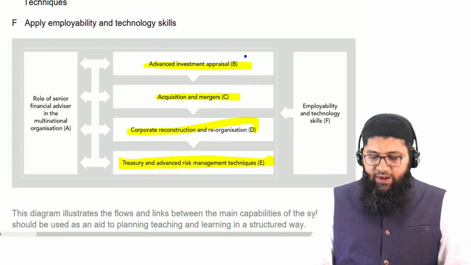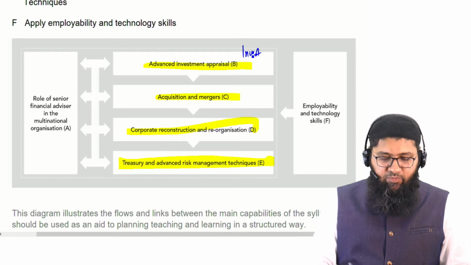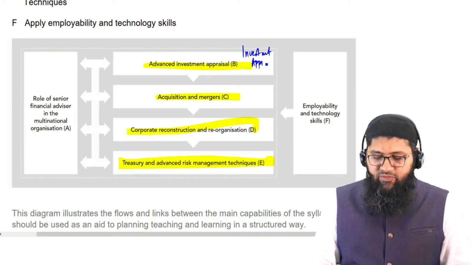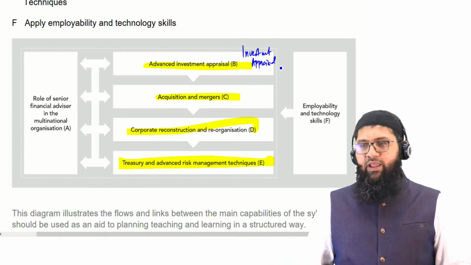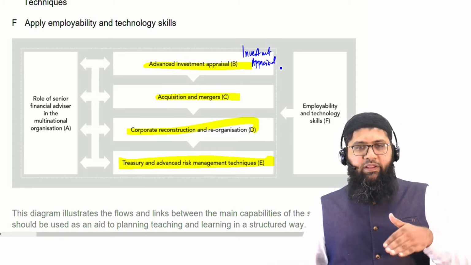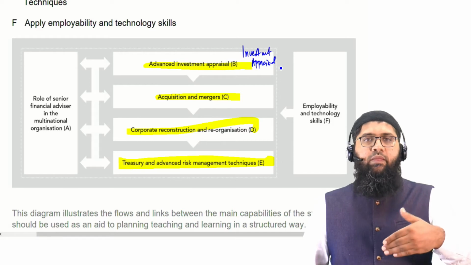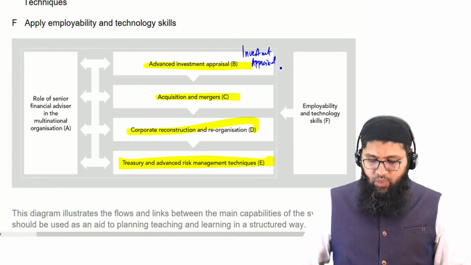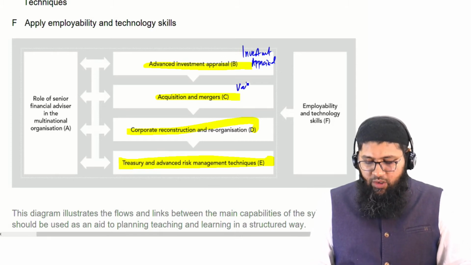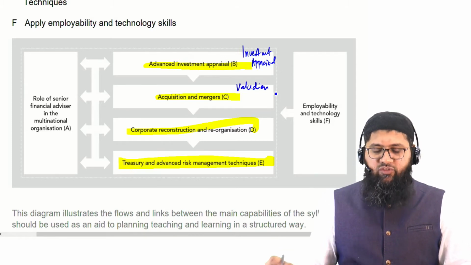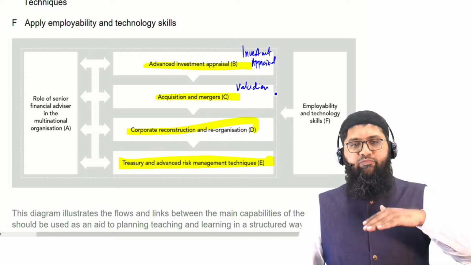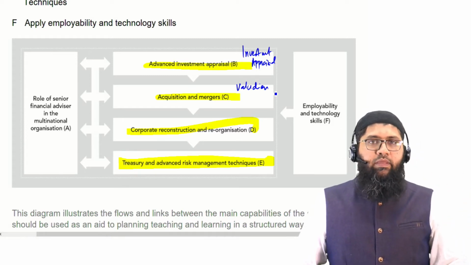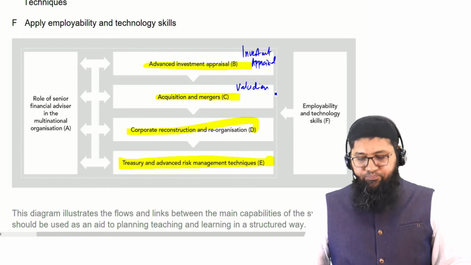You have already studied investment appraisal at F9. That investment appraisal is built up, and an advanced level investment appraisal is being examined over here. You have already studied business valuation at F9, and this is now added to, and you study mergers and acquisitions.